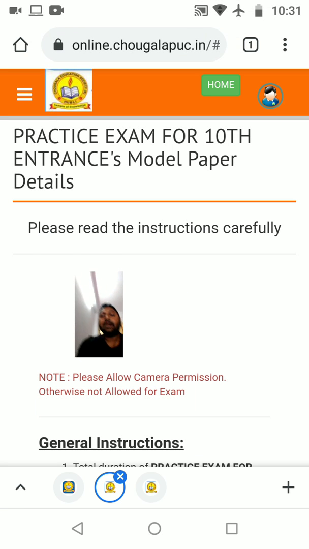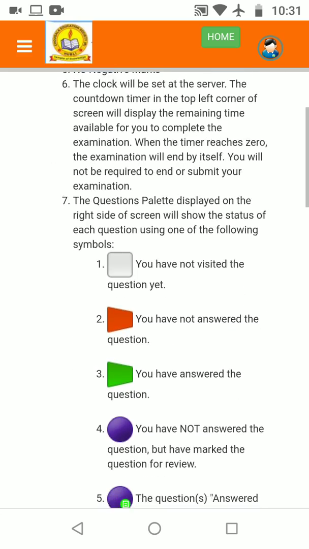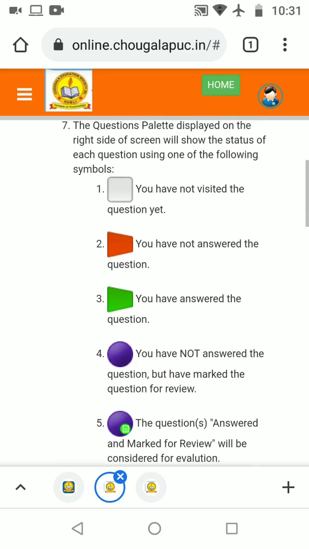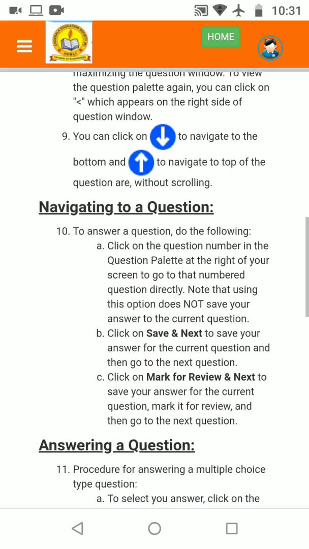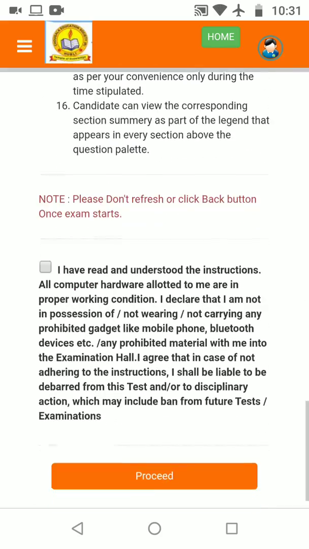Once the webcam is allowed, some instructions are given here on how to attend the questions, how to select the questions, how to navigate, everything. Please read the instructions carefully, select this button and click on proceed.